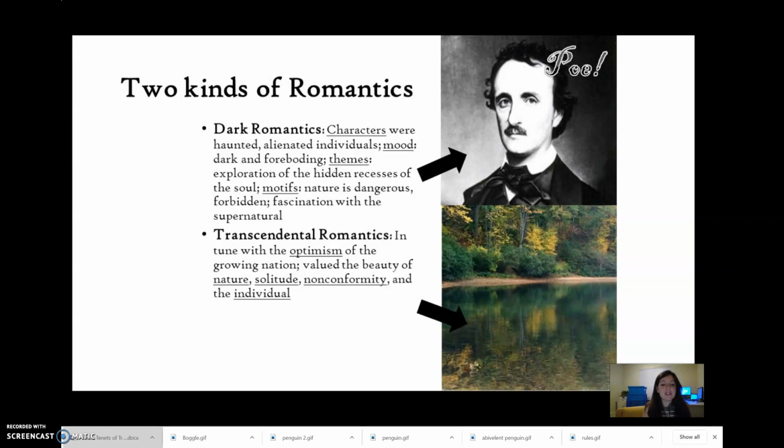And then for transcendental romantics, it's very different. It's in tune with the optimism of the growing nation. It valued the beauty of nature, solitude, nonconformity, and the individual. So quite different. And we have Poe and nature.